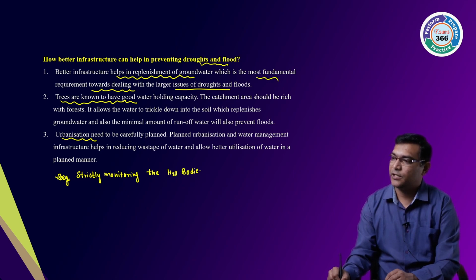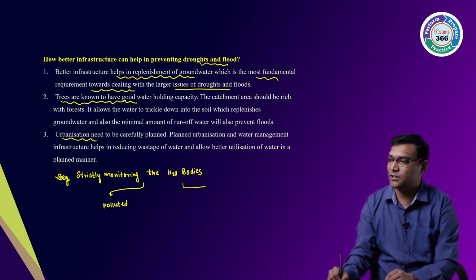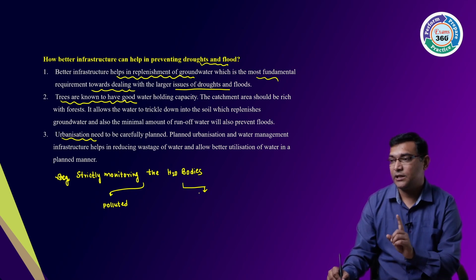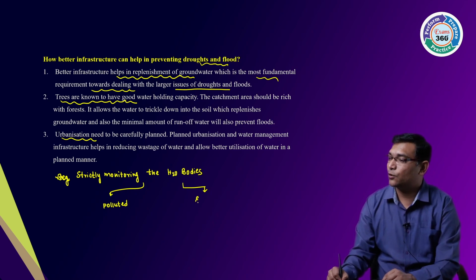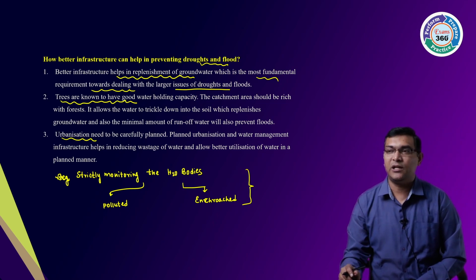so that first, they should not be polluted by solid waste. Second, they should not be encroached. So these are the two things. Urbanization has to be carefully planned.